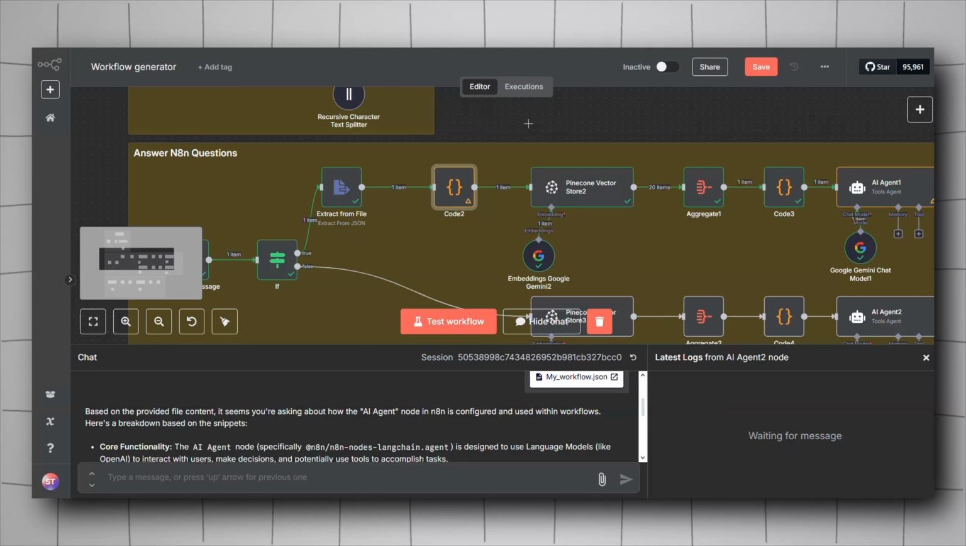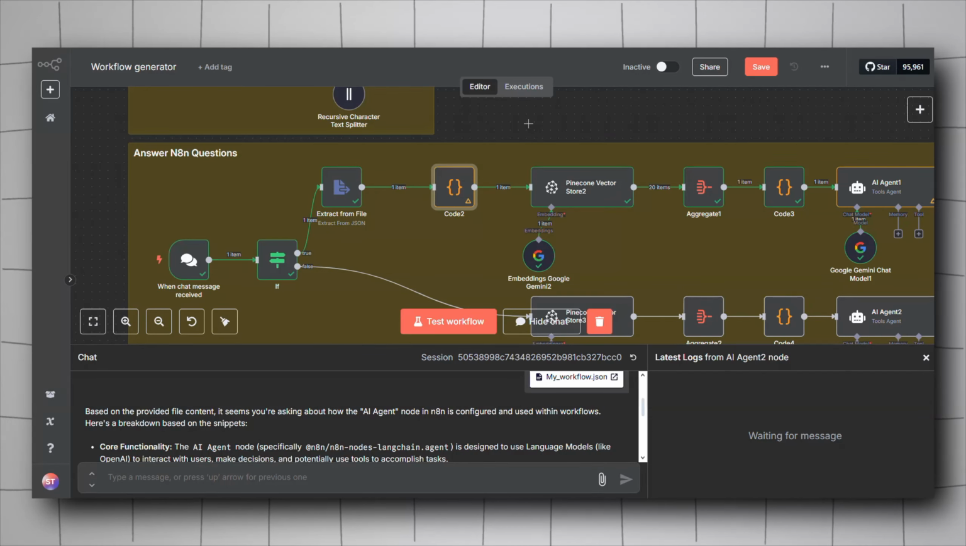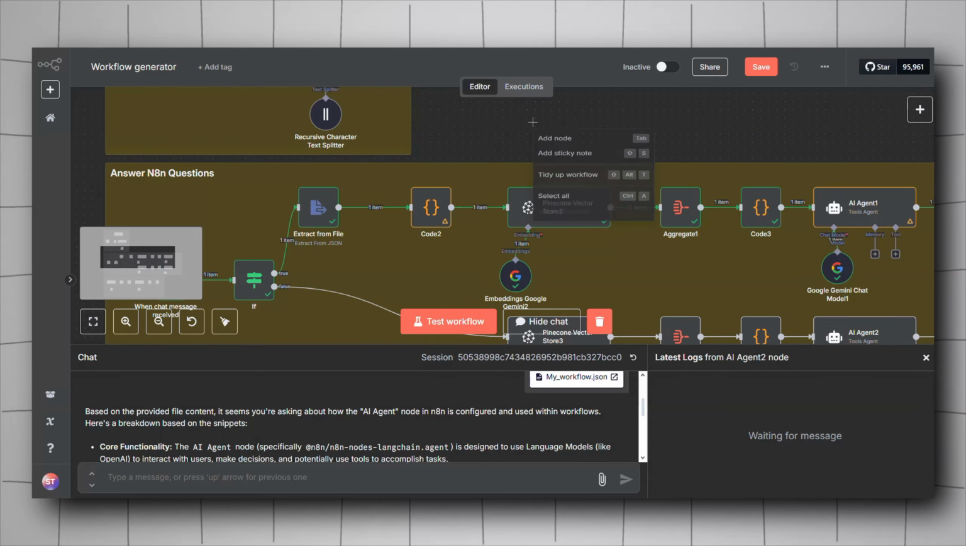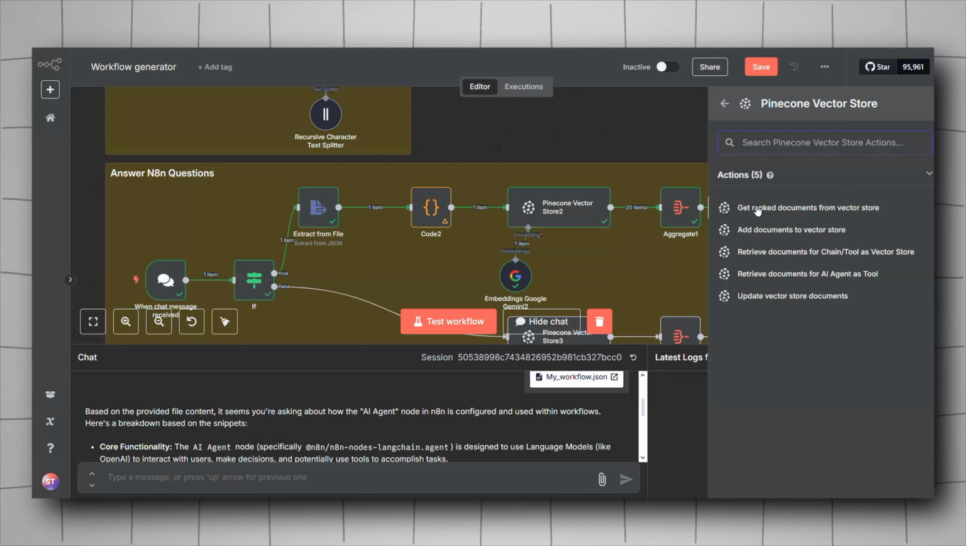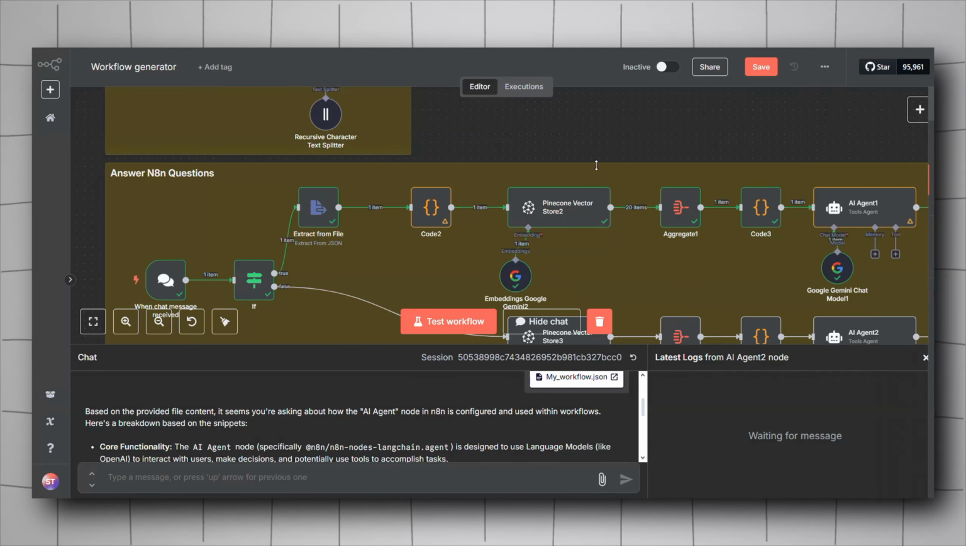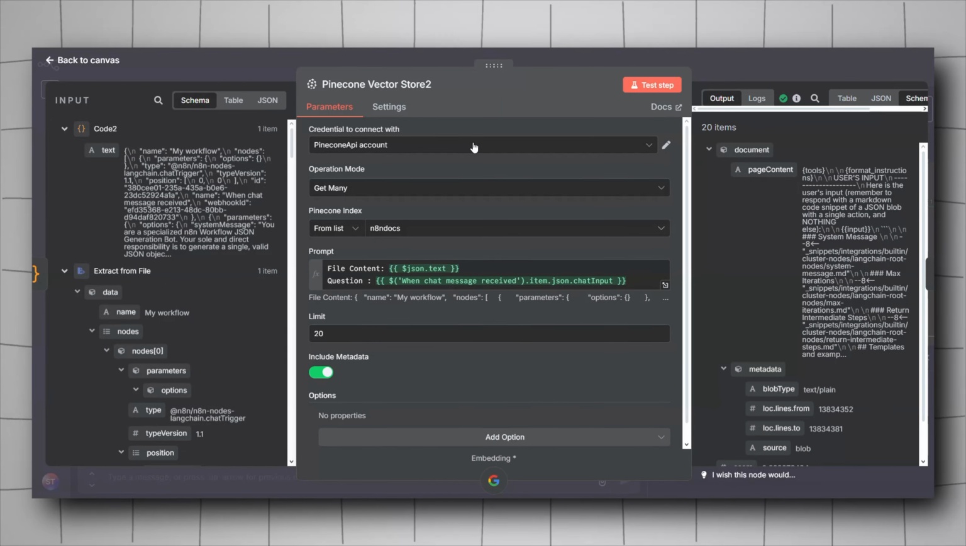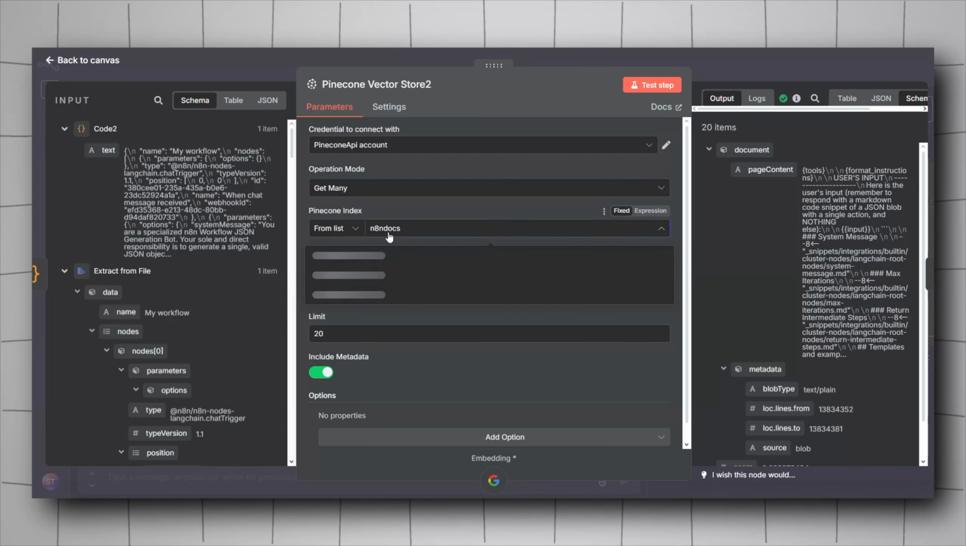Next thing we need to retrieve the actual relevant information from the documentation of N8N. So we'll need a Pinecone vector store node. Right click on add node, look for Pinecone, include this, and then here get ranked documents from vector store. It will give you something like this. You will have to configure it. Again, input your API key for Pinecone. For the operation mode, it will be get many. Select the index that you have just created.